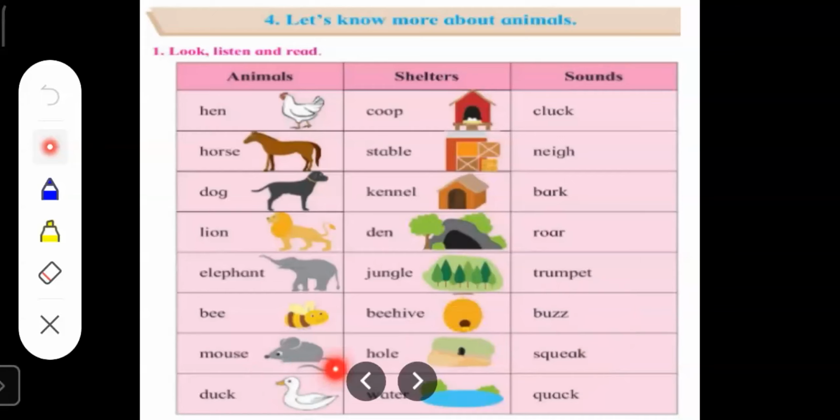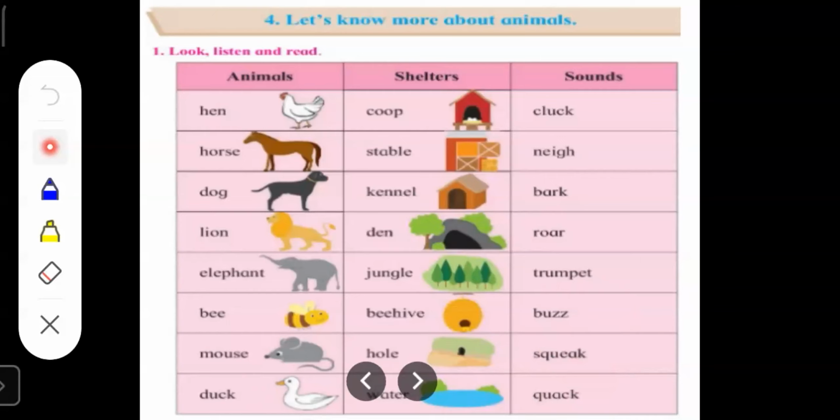This is a duck. This is a water animal. And so the shelter of a duck is water. And the sound made by a duck is called quack.